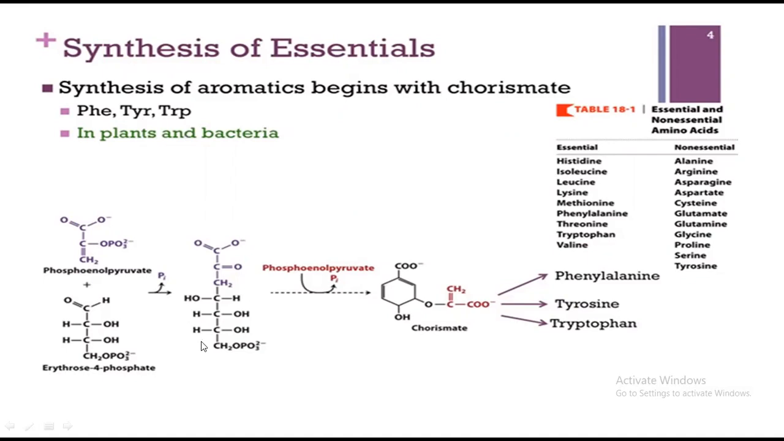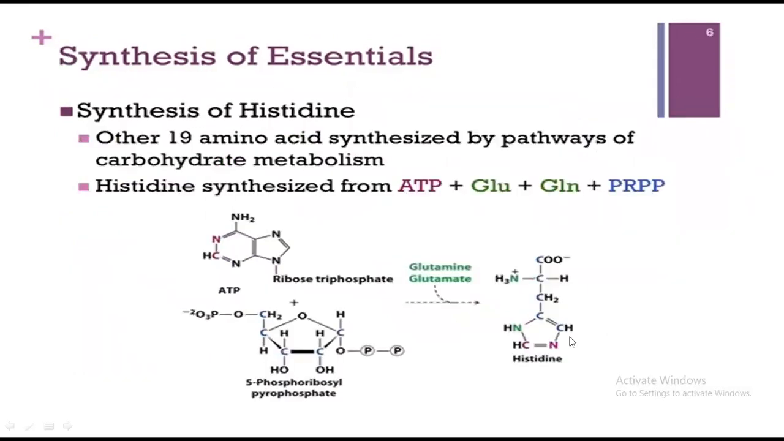It can be formed by the action of phosphoenolpyruvate with erythrose 4-phosphate. Just look at the diagram that I have shown you. So it can give rise to phenylalanine, tyrosine, and tryptophan. Then the synthesis of histidine: histidine can also be formed from glutamine and glutamate. These amino acids can also act in the formation of histidine.